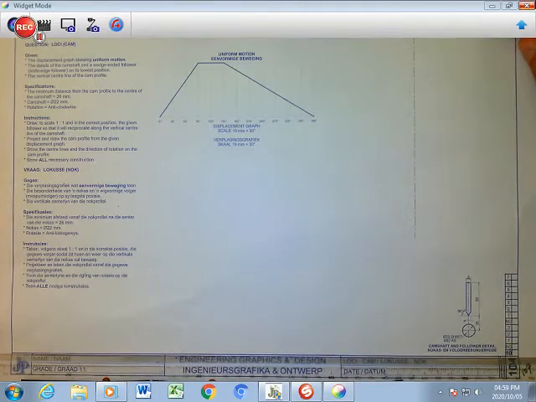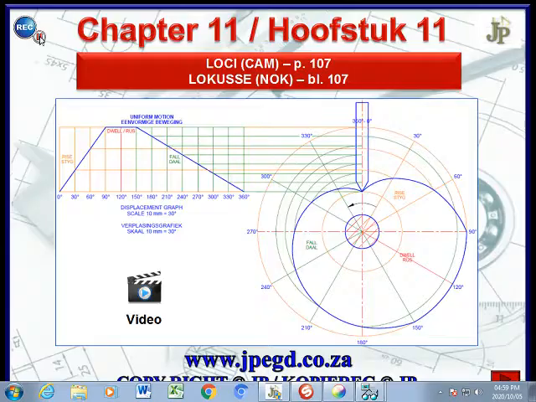We're looking at cams, LOCI cams on page 104, and some information has been given to you. But just before we get to this page, I want to give you an overall idea of what cams are all about and what it looks like in 3D. You will find that there are two main components here. This here is a cam displacement graph.